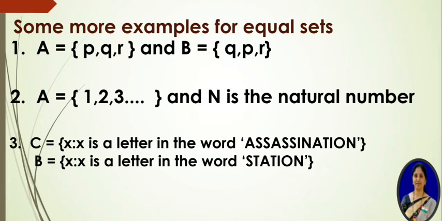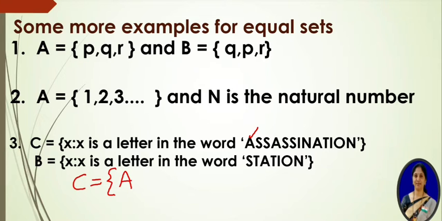Okay, so now see the next statement, the next example. C is equal to {x such that x is a letter in the word ASSASSINATION} and B is equal to {x such that x is a letter in the word STATION}. If you observe, both C and B are in set builder form. Now first we have to write the roster form for C and B. First write the roster form for C.